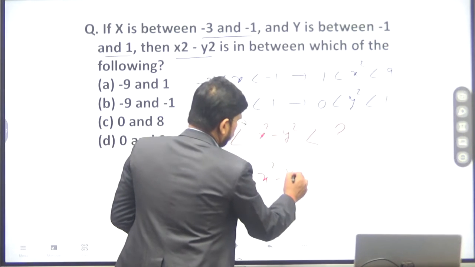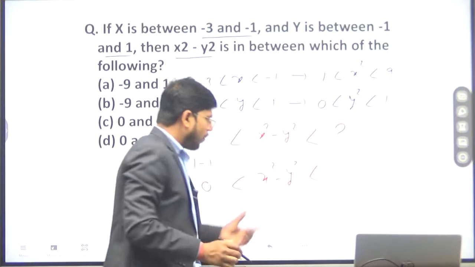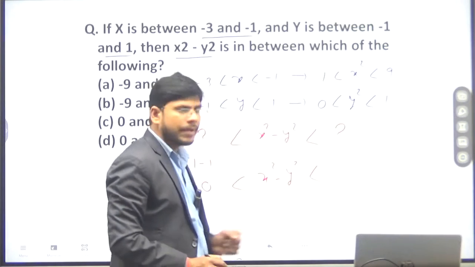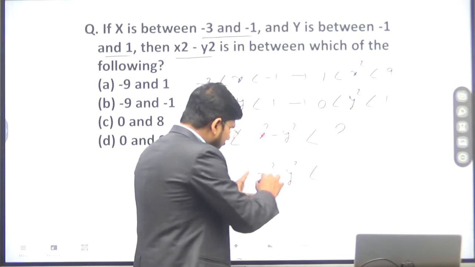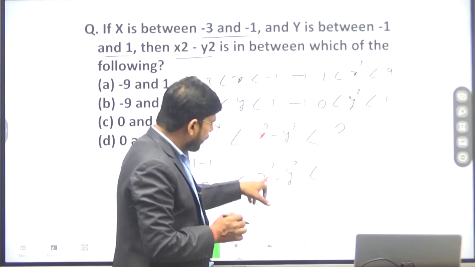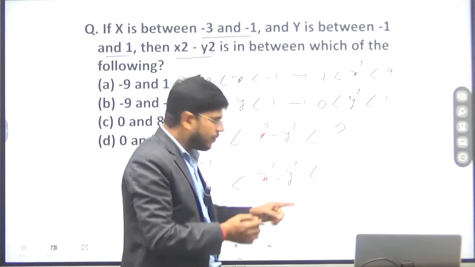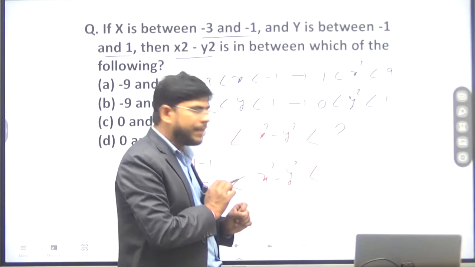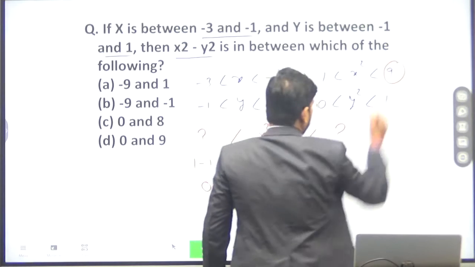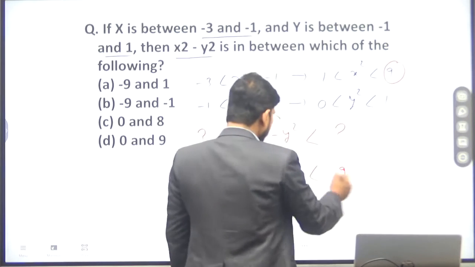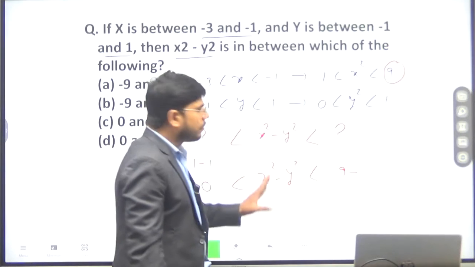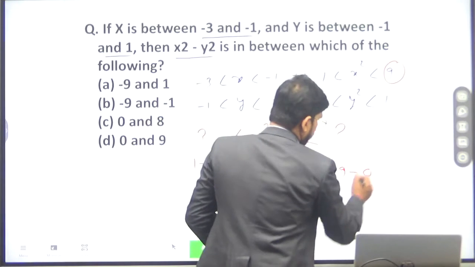Now we have to find the maximum value of x square minus y square. For the maximum value, x square must be maximum and y square must be minimum. So the maximum value of x square is 9, minus the minimum value of y square, which is 0.